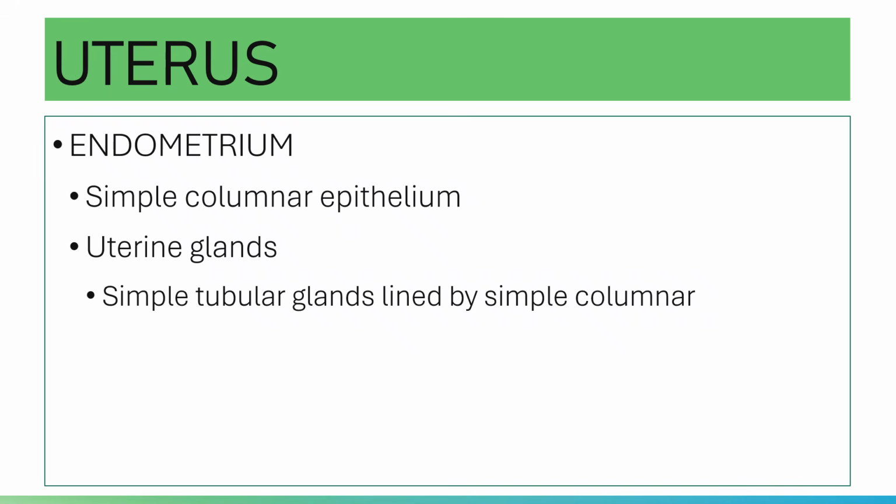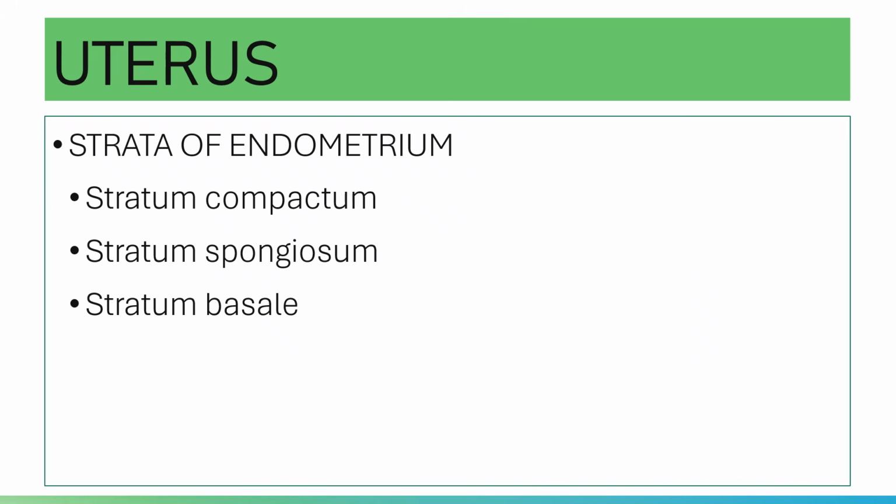The stroma of the endometrium is highly vascular and contains the endometrial or uterine glands. Please note that there are strata of your endometrium. You have actually three: your stratum compactum, stratum spongiosum, and stratum basale.